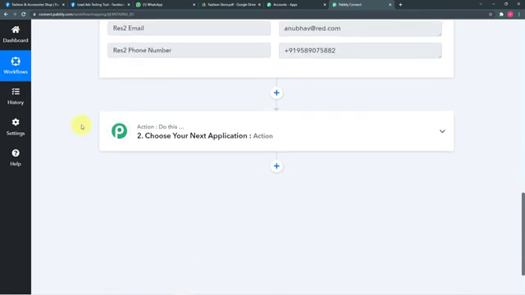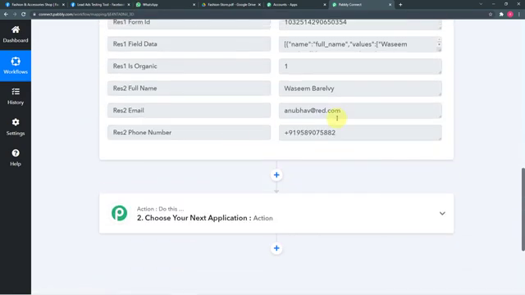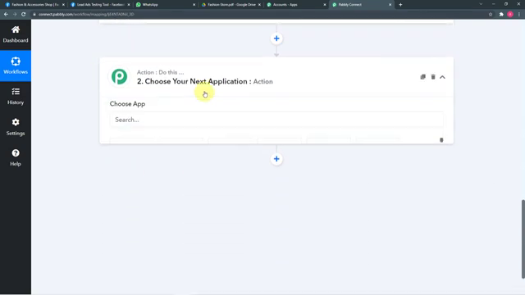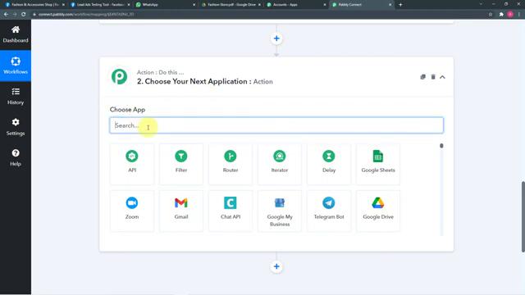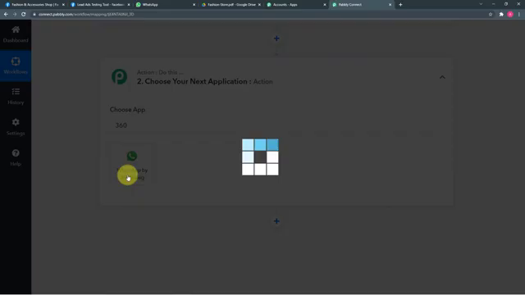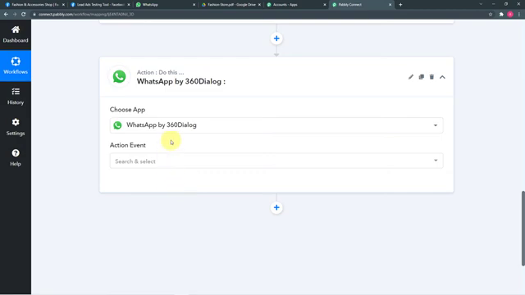Now it is time for our next step, which is to send the message to this lead on the WhatsApp account along with our business's brochure. So now you have to click on this action window, and from this choose app, you have to choose your application as 360 dialog. So now I'm going to tell you what 360 dialog is. Okay, so guys, 360 dialog is an application which has the official access to WhatsApp's API. To send messages on WhatsApp directly, we need to have access to WhatsApp's API. So that's why we are using the 360 dialog application, right?